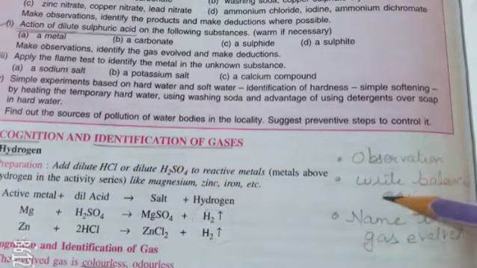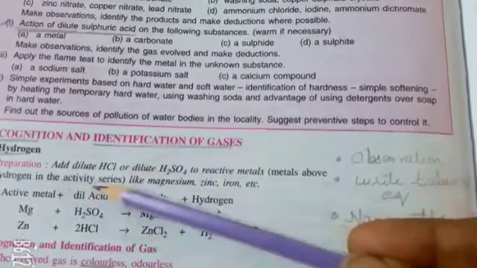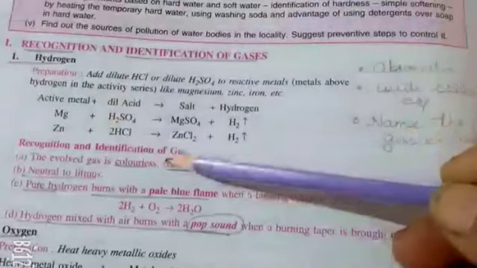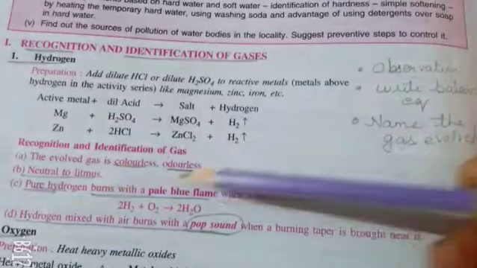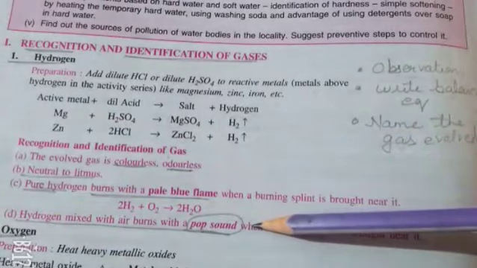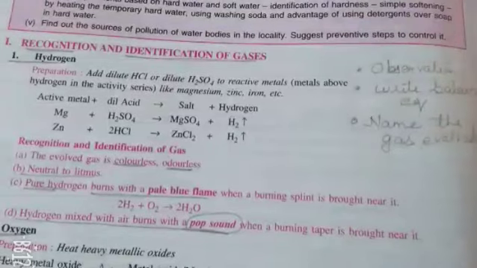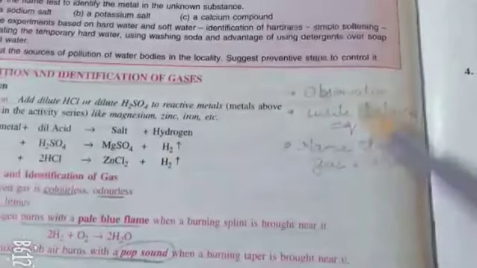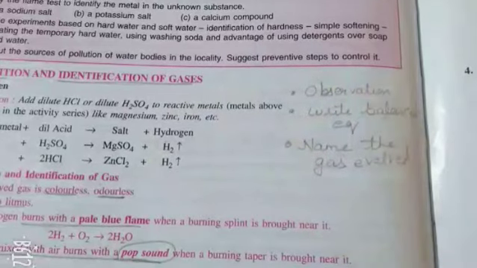Now, if the question comes, write the observation when dilute hydrochloric acid reacts with an active metal, what observation will you write? You will write that a colorless, odorless gas is evolved, which when mixed with air burns with a pop sound. Many observations can be written; you can write any two of the observations. Usually it carries a 1 mark question, either write a balanced equation, write an observation, or name the gas. So these kinds of questions are usually asked. Let us take another example.